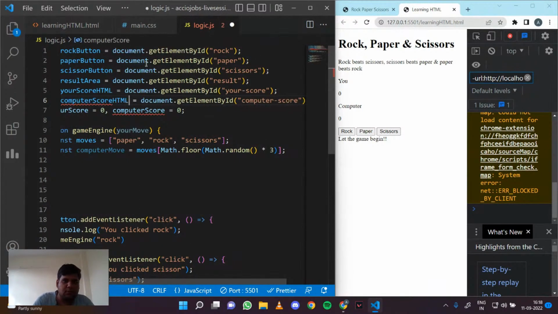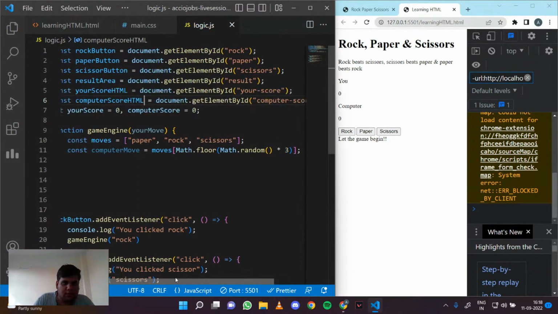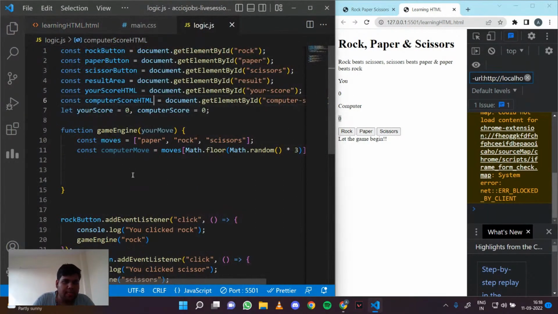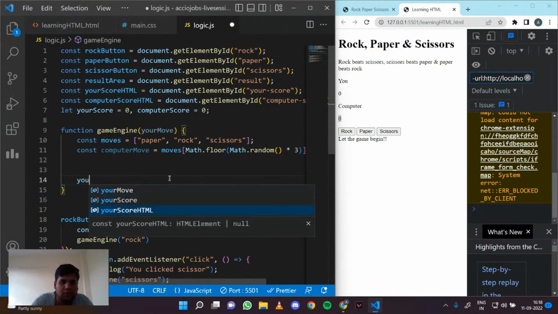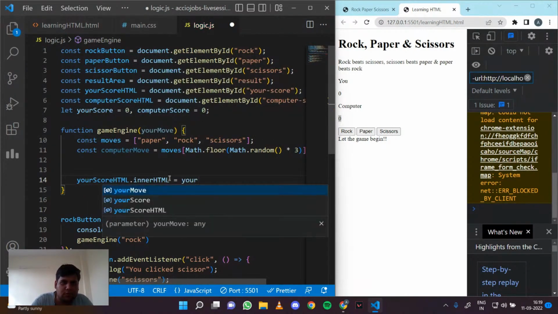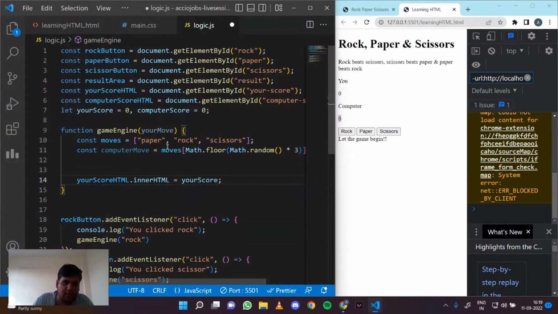So this is how we will increment this. Like if I do yourScoreHTML.innerHTML equals yourScore, and let's say if I do this 10, what happened?